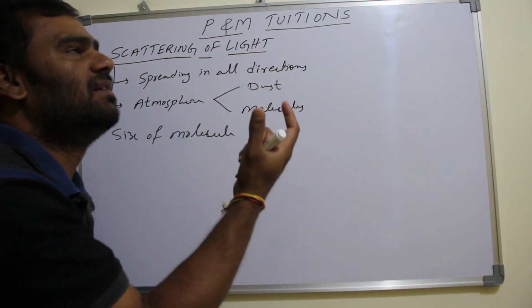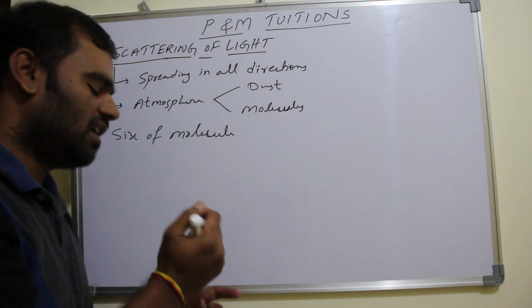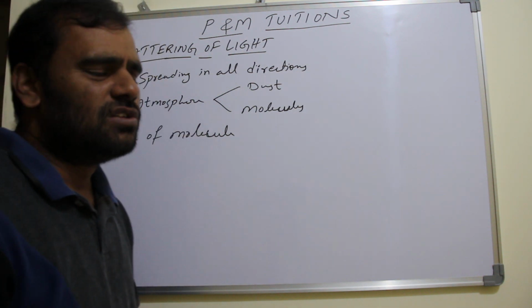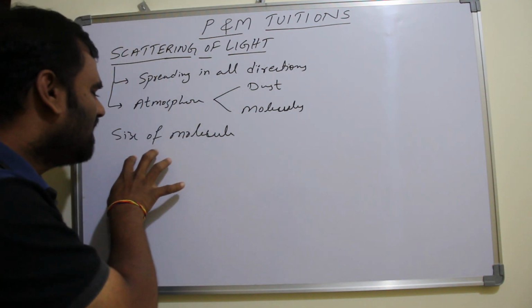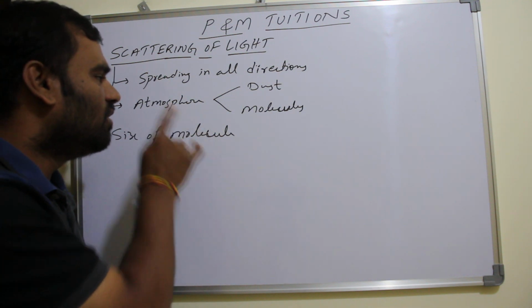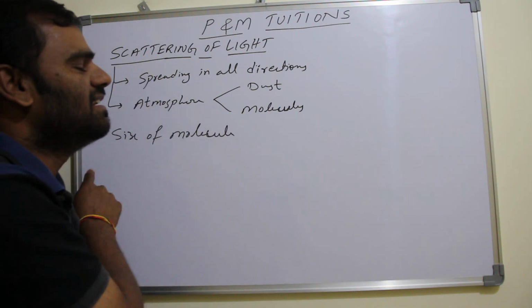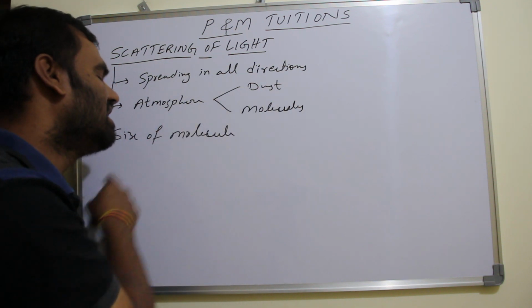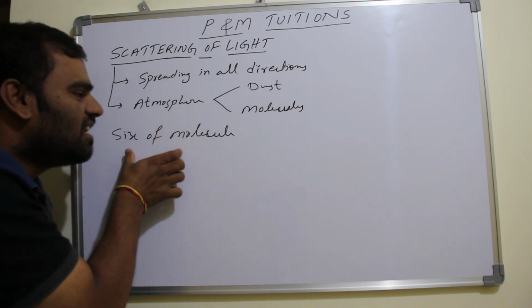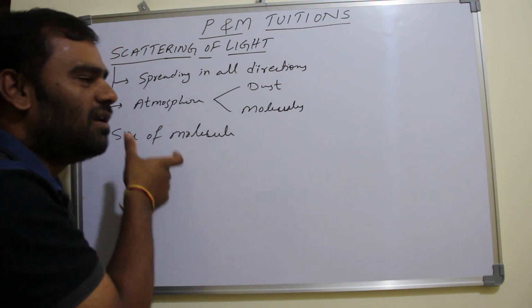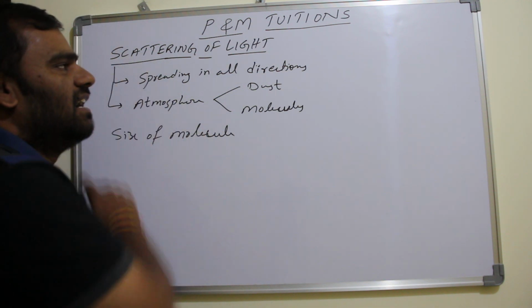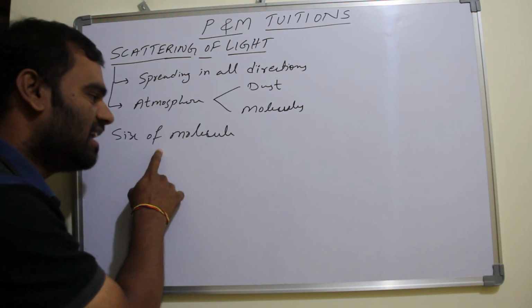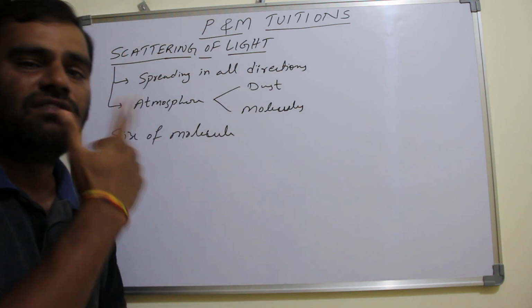Whenever color comes into play, or whenever we are talking about light, we need to talk about the wavelength of the light, right or not? So we are going to see how scattering takes place in the atmosphere. In the atmosphere, molecules and dust particles are there. The size of the molecule matters for the scattering of the light. So the factors are the size of the molecule and the wavelength of the light.